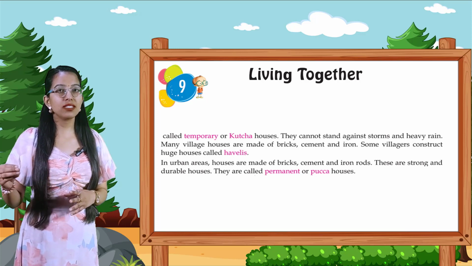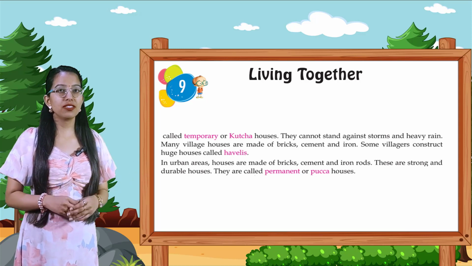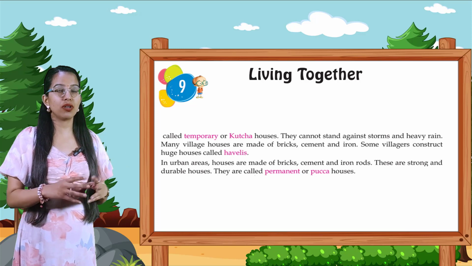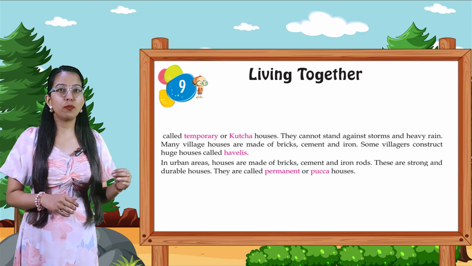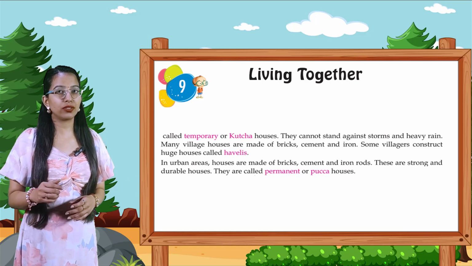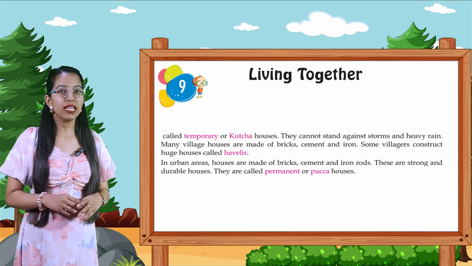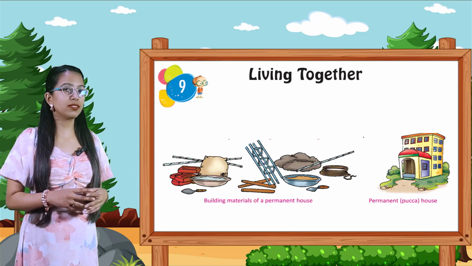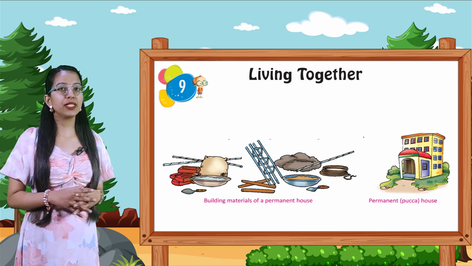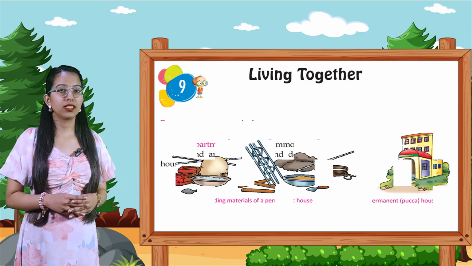Many village houses are made of bricks, cement and iron. Some villagers construct huge houses called havelis. In urban areas, houses are made of bricks, cement and iron rods. These are strong and durable houses. They are called permanent or pakka houses. Look at the pictures. Building materials of a permanent pakka house.